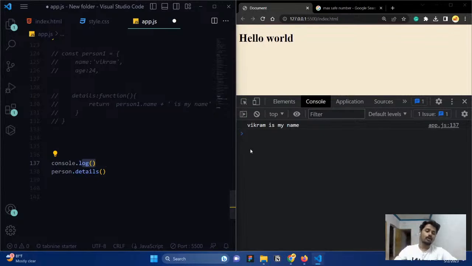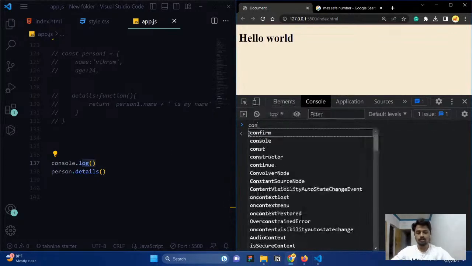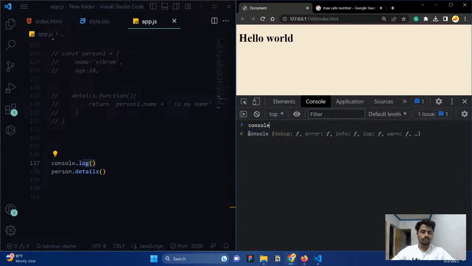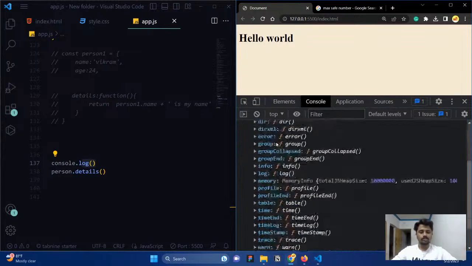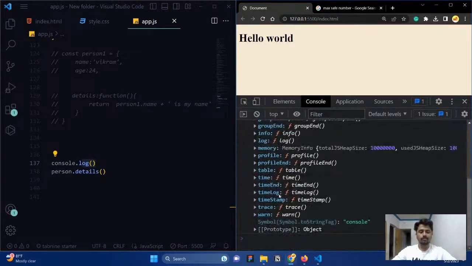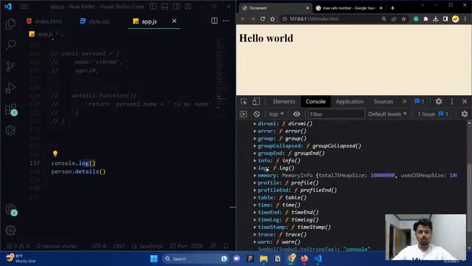So if you want to see all the methods, just go here and check it in the console. You can see curly braces, which means it is an object. If you click here, you can see all the methods that are available for console. And we are using one of the methods, that is this log. So log is the method that we are using, and we have so many methods. You can see we have error. These are the methods you can also use.